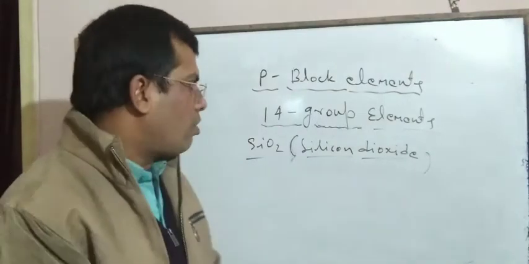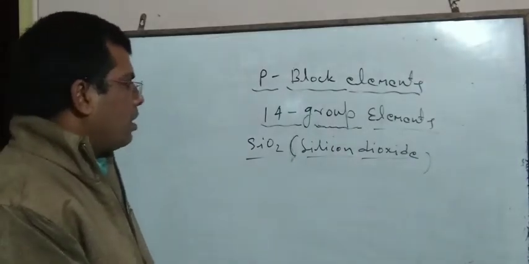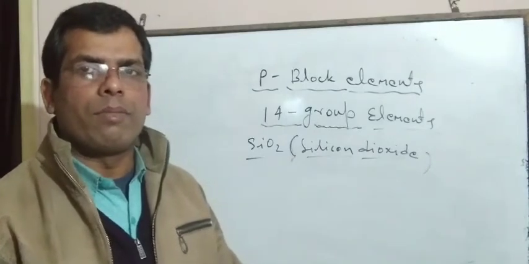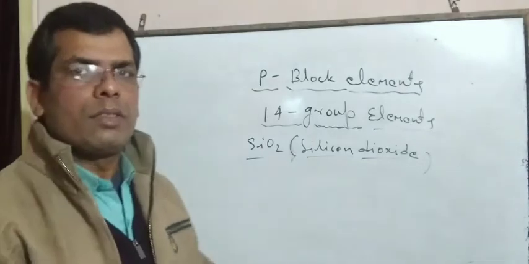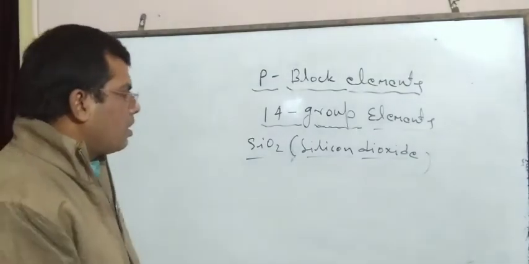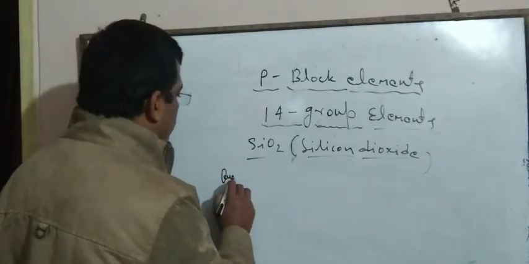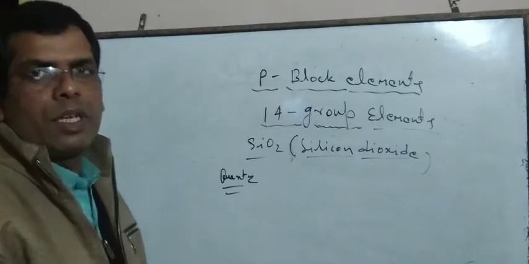Silicon dioxide is present in a crystal form, a three-dimensional crystal form. Quartz is a very important crystalline silicon dioxide. Quartz is made up of silicon dioxide.